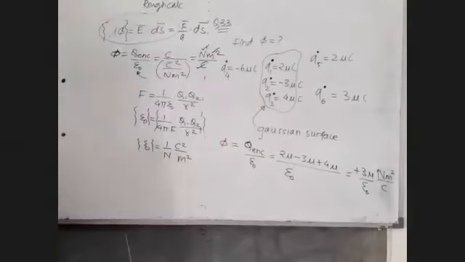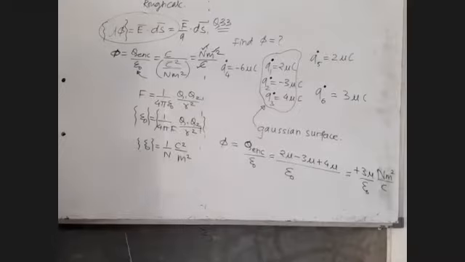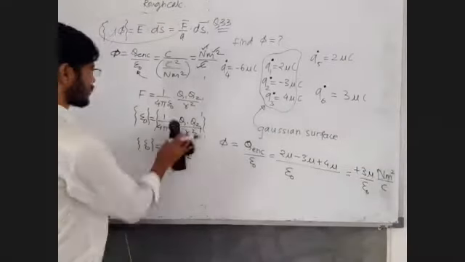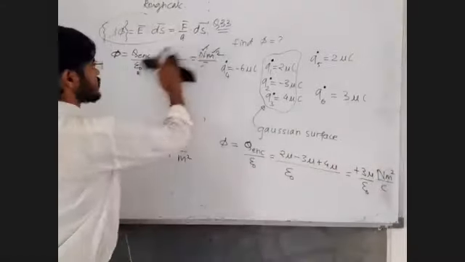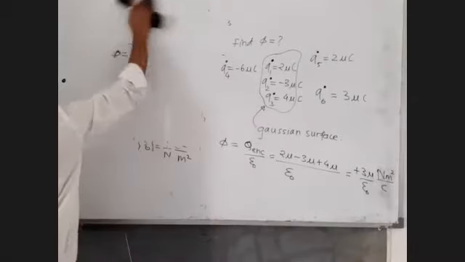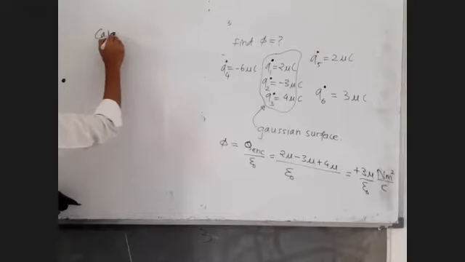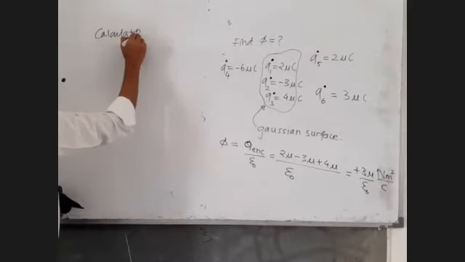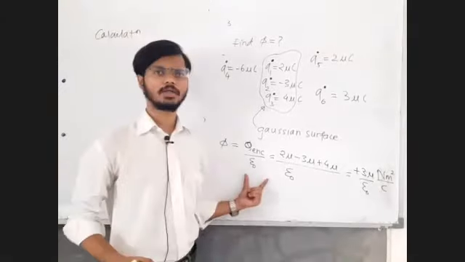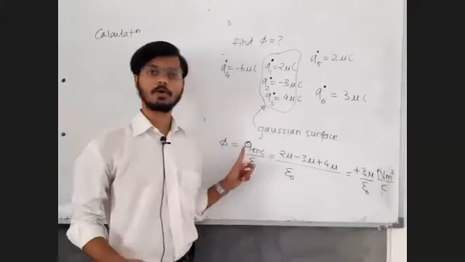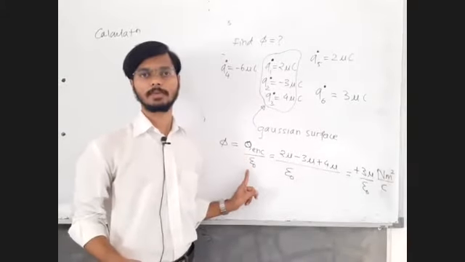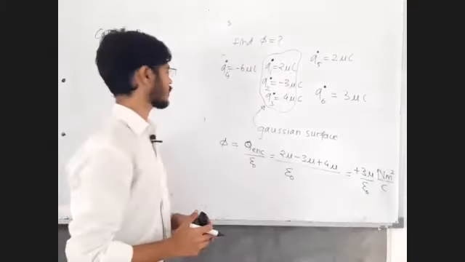3 micro upon epsilon 0. What is 1 upon epsilon 0? Do you know? We do not directly know what is 1 upon epsilon 0. But what we know is 1 upon 4 pi epsilon 0. Here in this formula, you might need to find out 1 upon epsilon 0 because you have to divide by epsilon 0. So now comes a calculation trick.